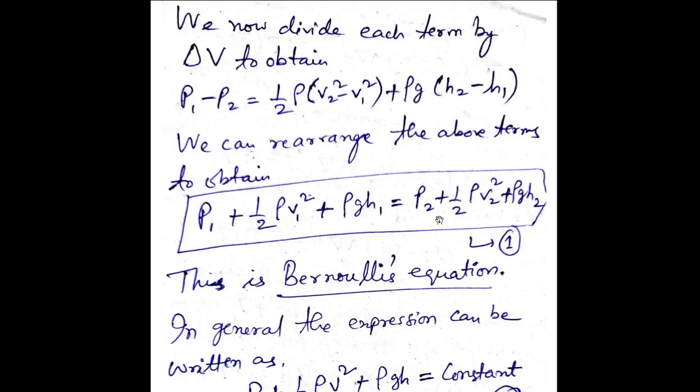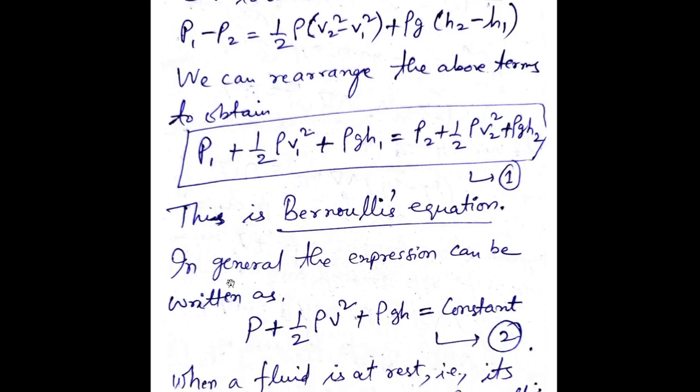And P2, if I bring here, it will be P2 plus half rho V2 square plus rho G H2. So P1 plus half rho V1 square plus rho G H1 is equal to P2 plus half rho V2 square plus rho G H2. Correct? So this is the Bernoulli's equation. I have put it as equation 1 here.